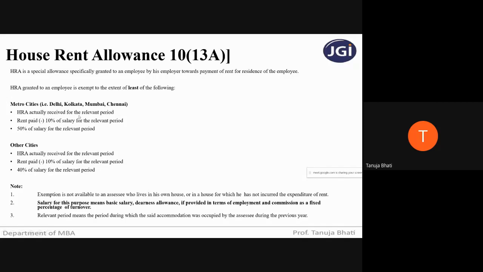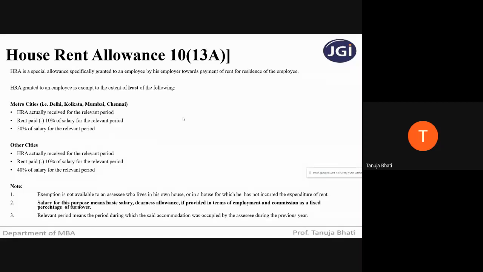You have to see where the employee is staying. If he's staying in Delhi, Kolkata, Mumbai or Chennai, the lower of these three will be given as an exemption, and the remaining amount will be taxable. If he's staying in other cities, the lower of these three will be given as an exemption, and the remaining will be taxable. Exemption will be given only and only if he's staying in a rented house.